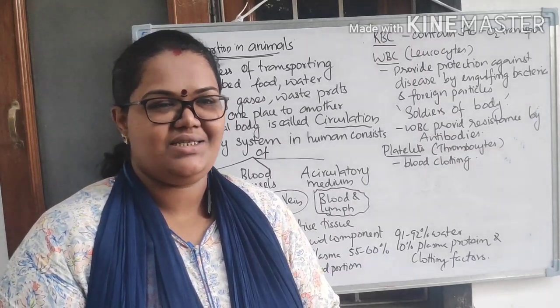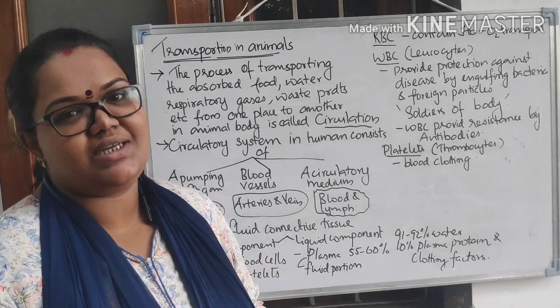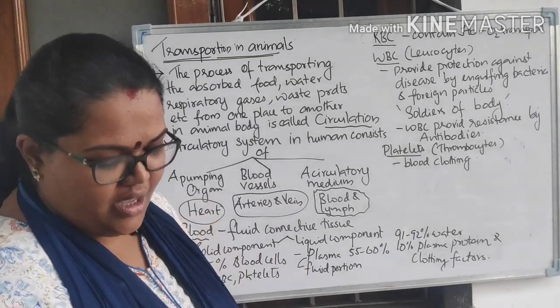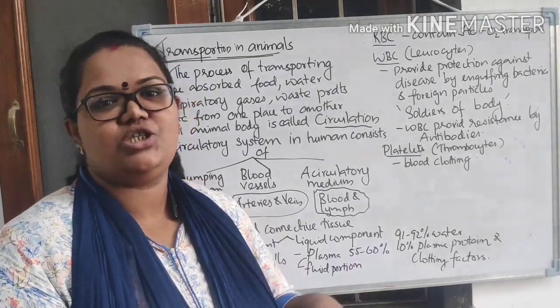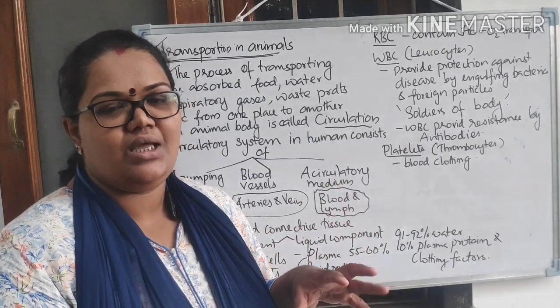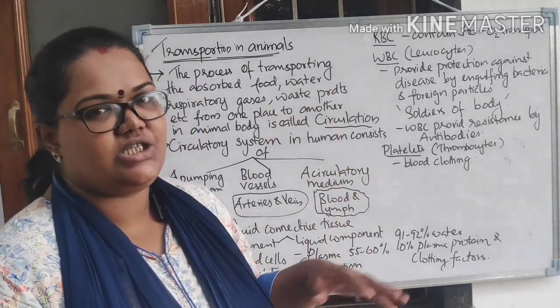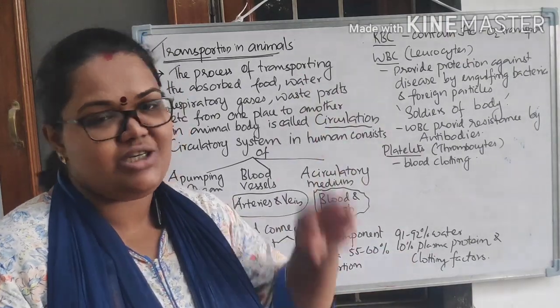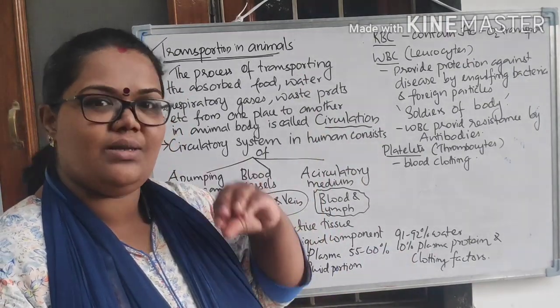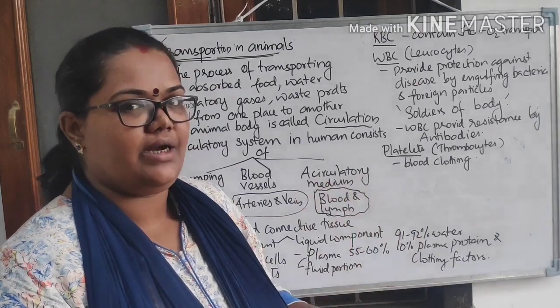I'm Sharanya Rajesh. Here we are going to discuss transportation in animals. We have already discussed the digestive system in human beings, the respiratory system, everything. After digestion, the complex molecules are converted into simpler molecules. Now the simpler molecules will be absorbed into the blood.